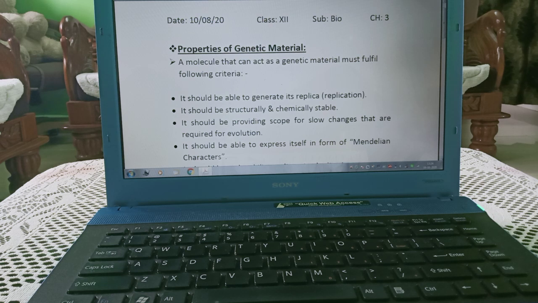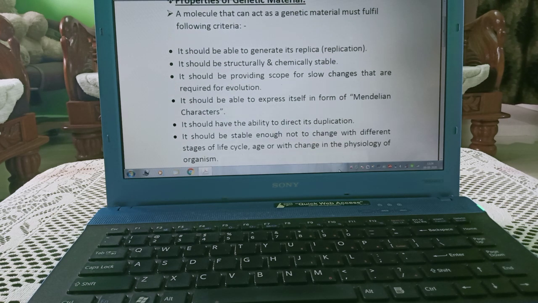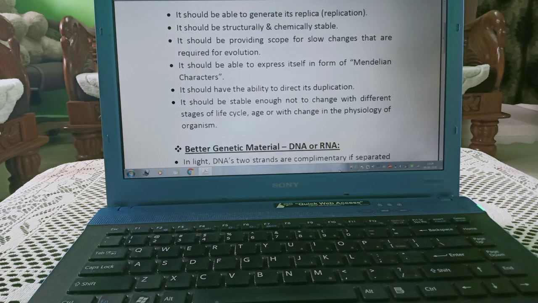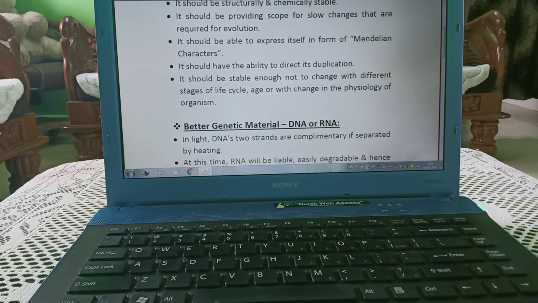A molecule that acts as a genetic material must fulfill a few criteria. It should be able to generate its replica, meaning it should be easy to replicate, to divide into two pieces. It should be structurally and chemically stable. It should provide scope for slow changes that are required for evolution. It should be able to express itself in the form of Mendelian characteristics.